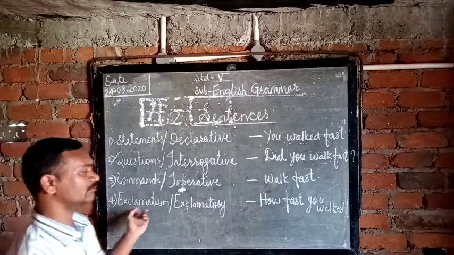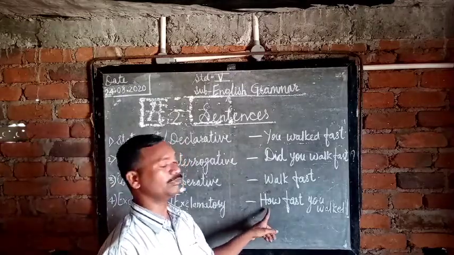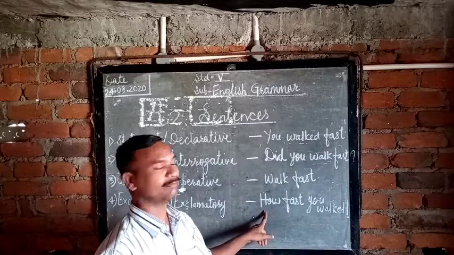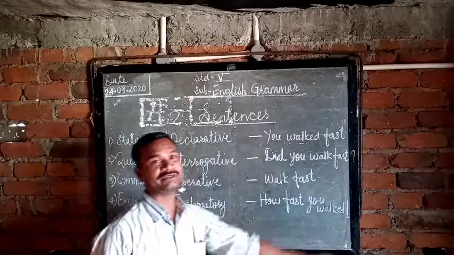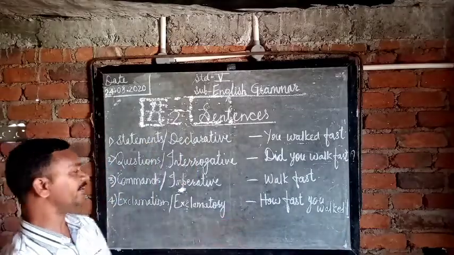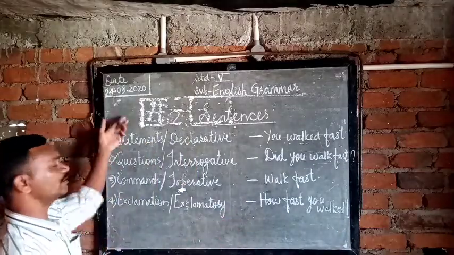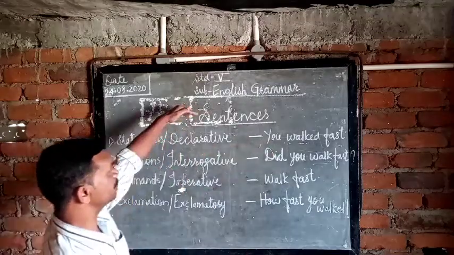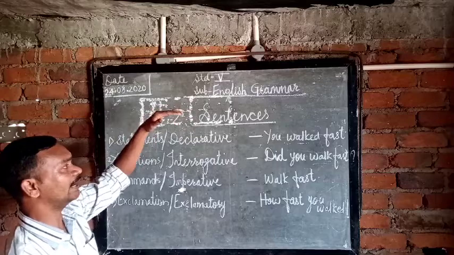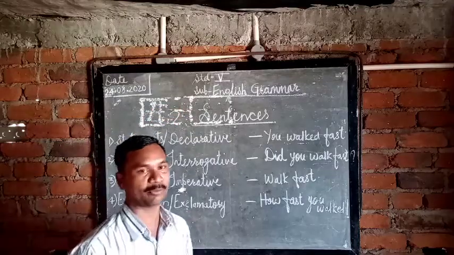Now exclamation starts with WH, how or what, and the end of the sentence has the exclamation symbol. This is how we identify these types of sentences. Got it? Okay, this is a very simple lesson on sentences, and I hope that you understand properly.